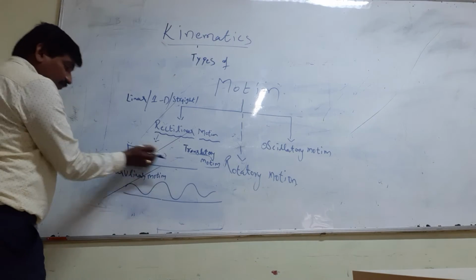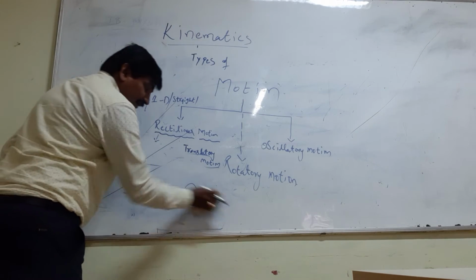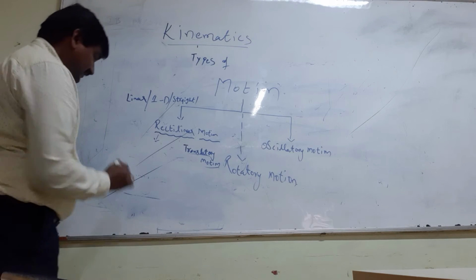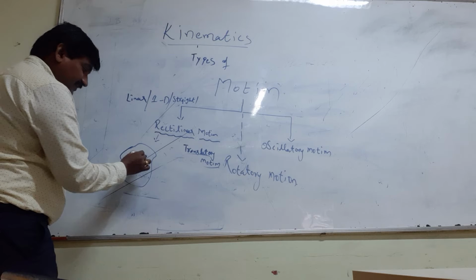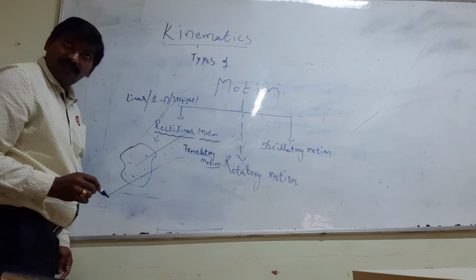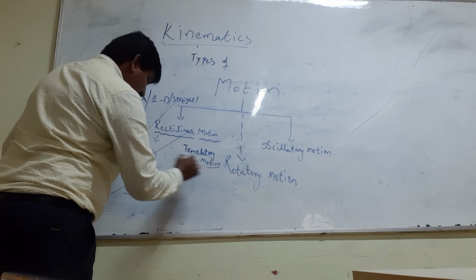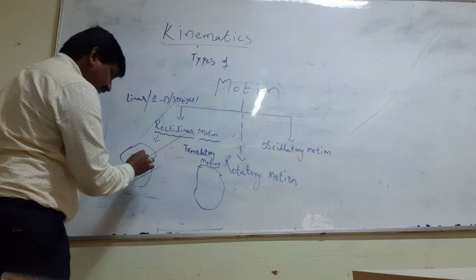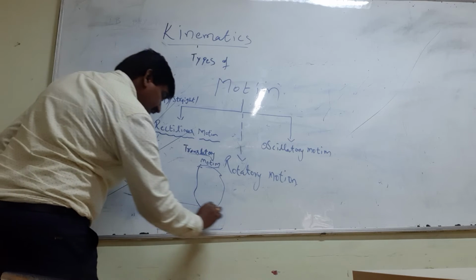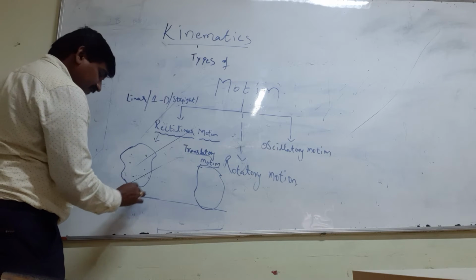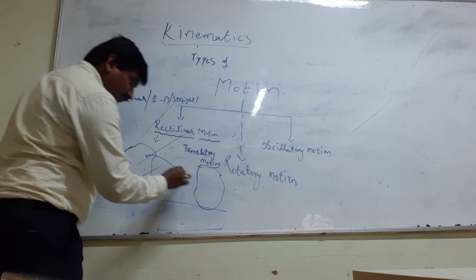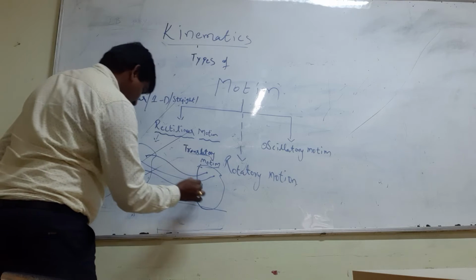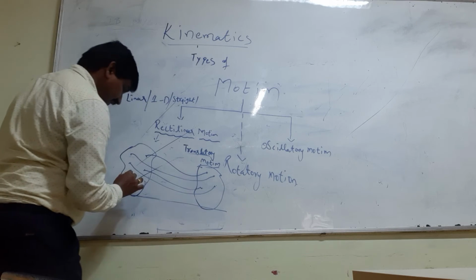Let me tell you another way to understand this. This is one system. In this, X, Y, Z, all the particles are available. Under the same system, whatever particles are there, if the system is moving from here to here, the total system of particles also moves like this.